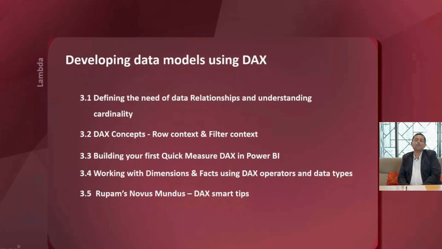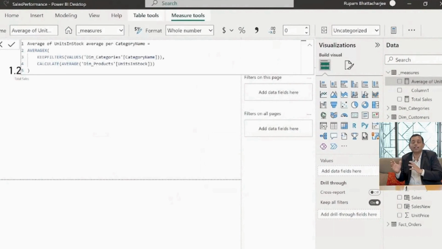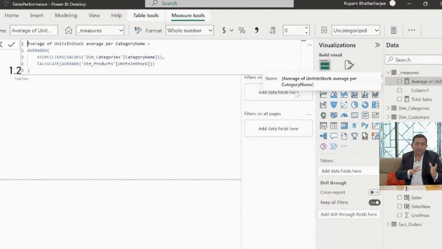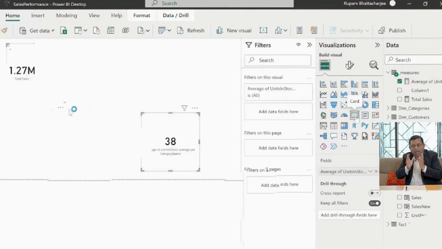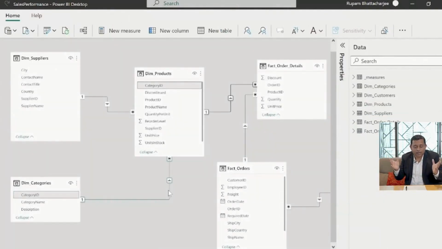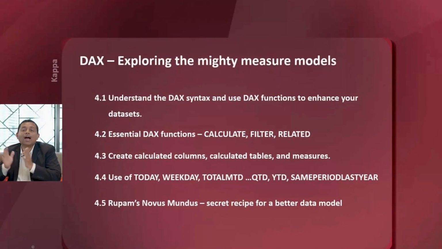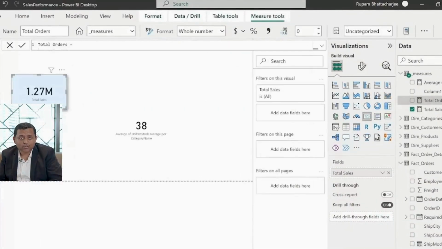Post that, we will move to the Lambda module. This is one of my favorite modules, where we will start the concepts of data analysis expressions. We have divided data analysis expressions into two sections in this program because it's a big topic to cover. So we have Lambda, and Kappa will be the high-end DAX, the advanced format of the DAX that we have in store for you.